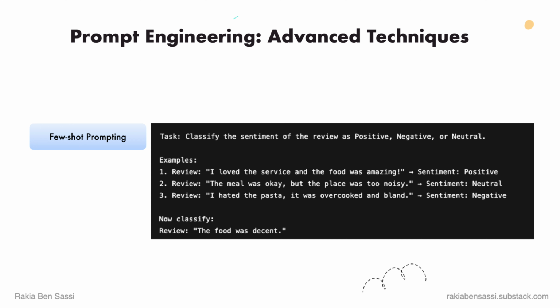Examples. If the review is "I loved the service and the food was amazing," the sentiment would be positive. If the review is "The meal was okay, but the place was too noisy," the sentiment would be neutral. If the review is "I hated the pasta, it was overcooked and bland," the sentiment would be negative. Now classify this review: "The food was decent."